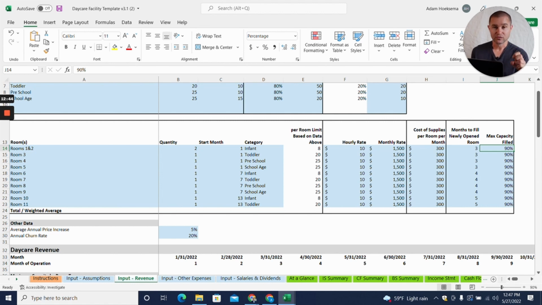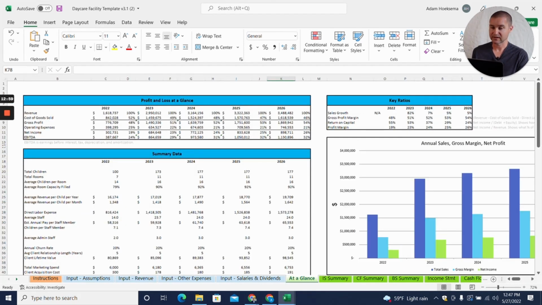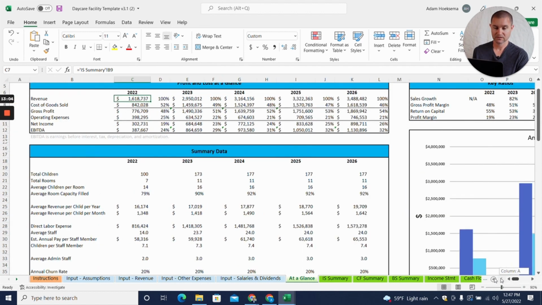And then, when you do have the ability to look at that Item 19, what I would recommend is you fill out this information based on your local and your personal assumptions based on your business plan. Then when you get to the end in our At a Glance tab, you'll get to see, okay, based on the assumptions that I entered, I'm projecting 1.6 million in revenue and 300,000 in net income and a net 19% profit margin. And if there is any information in Item 19, you can check and see, am I out in left field? Is 19% reasonable for this franchise? Should we be able to actually generate that much profitability?